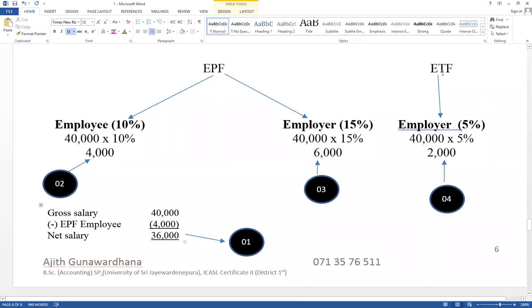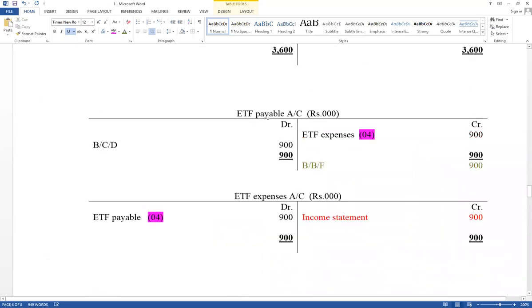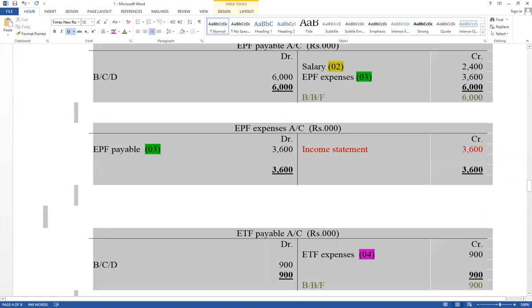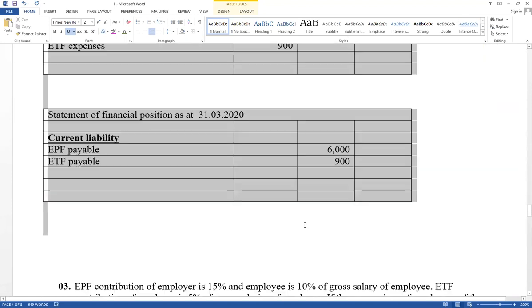As well as ETF contribution of employer: ETF expense account debit, ETF payable account credit. Right, prepare the ledger accounts. There are 6 ledger accounts. Try to recognize these steps. And think how to disclose on the financial statement also.